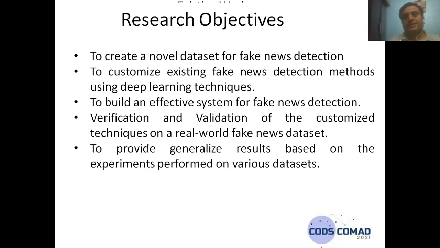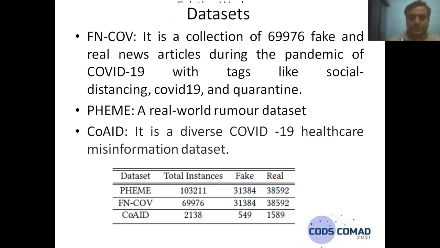It should not be dependent upon any data set, because if you provide training and testing on a particular data set, the accuracy will be high. But when you take another data set, the accuracy will not be up to the mark. So we are designing an efficient network that is more generalized toward any fake news detection data set.